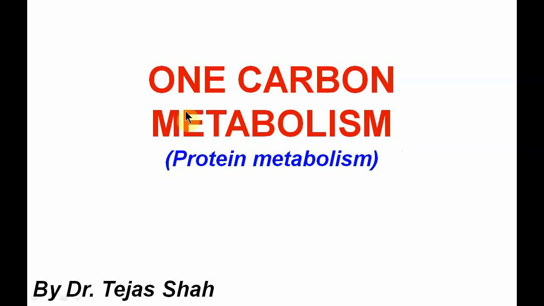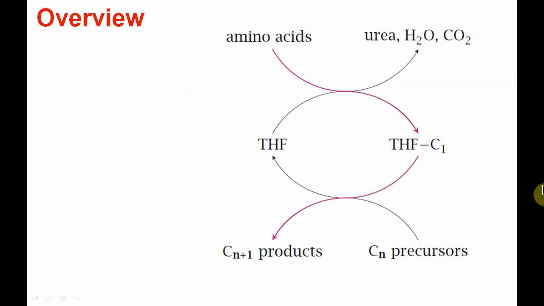Today we will see about 1 carbon metabolism under the protein metabolism lecture series. Before we start, let us see the overview. Amino acid catabolism will form some 1 carbon compounds, which are then combined with some carriers, most commonly tetrahydrofolic acid, and this combination will donate the 1 carbon compound to some precursors so as to form newer compounds or products in our body.